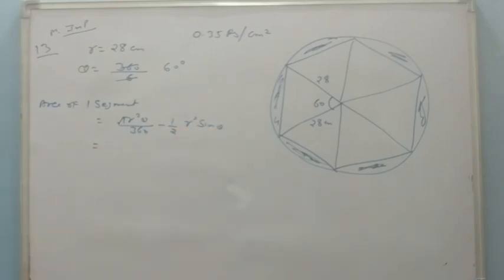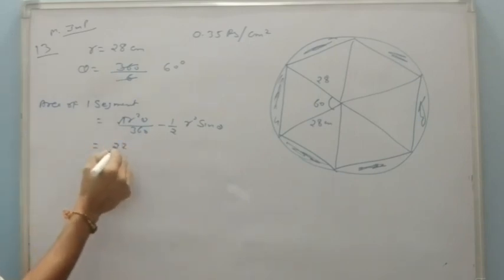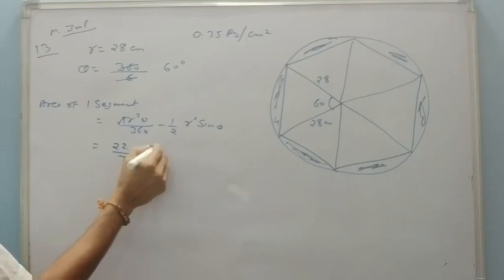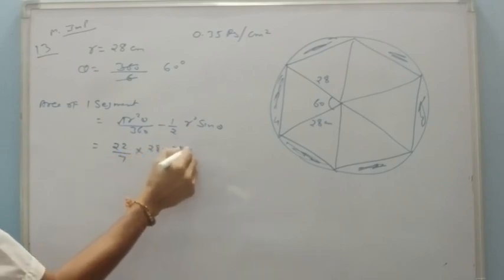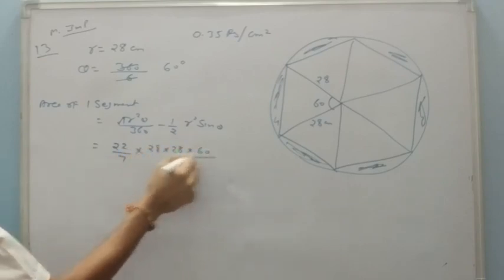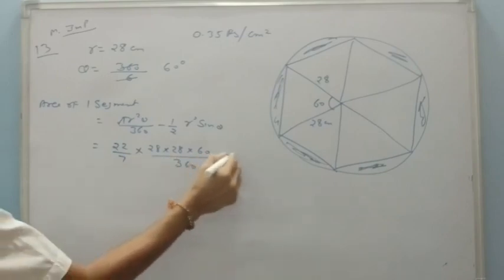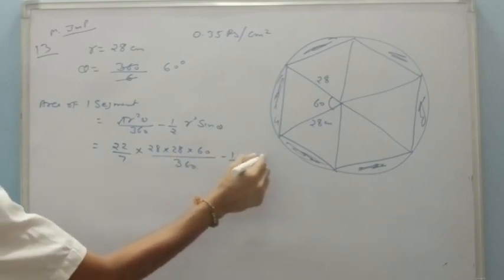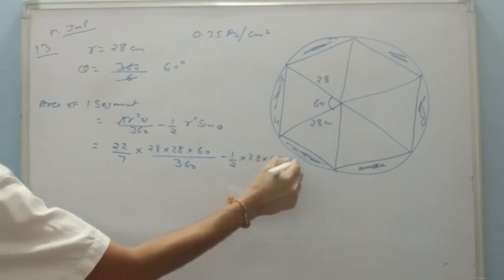Here is no condition for the pi, so we can take 22 by 7 as usual. 22 by 7, r is 28, 28, theta is 60 upon 360 minus 1 upon 2, 28, 28 sin 60 degree.